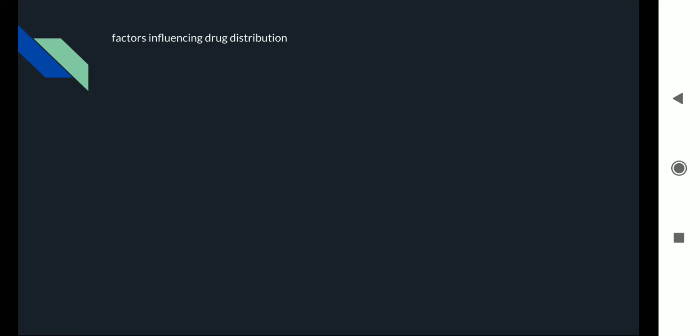So next we come to binding of the drug to the plasma proteins. As I have mentioned earlier also, there are different proteins in the plasma of our body, in the blood.